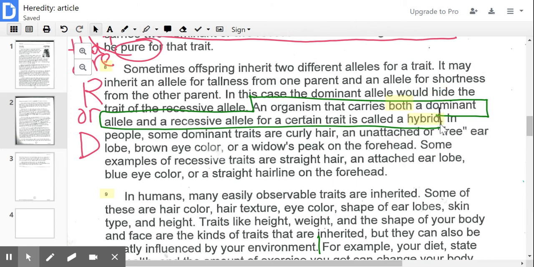So for example, in some people, dominant traits are such as curly hair, unattached or free earlobes, brown eye color, widow's peak on the forehead. Some examples of recessive traits: straight hair, attached earlobe, blue eye color, straight hairline on the forehead. So you get one of each from each parent, then you're going to be considered hybrid, okay?